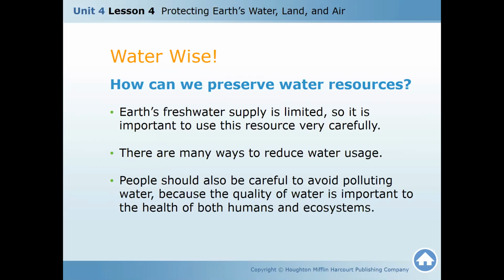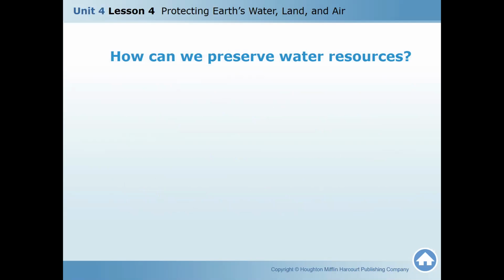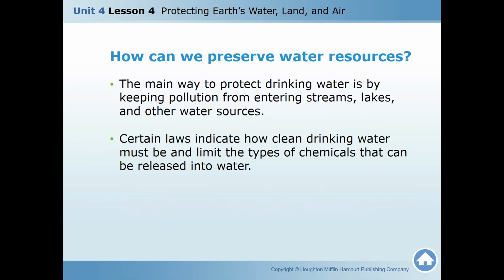So now let us start with water. As I told you, how are we reducing the water pollution? We must avoid throwing plastic bags, and we must avoid spilling oil. We must take care when we are polluting water. And then again, quality of water is very important to health. It's not only for us, for both human and ecosystems. Because animals, the aquatic ecosystem or ocean ecosystem, where you find different kinds of fishes, if they are proper and healthy, we will eat them and we will be healthy, and other animals will eat them in the ocean.